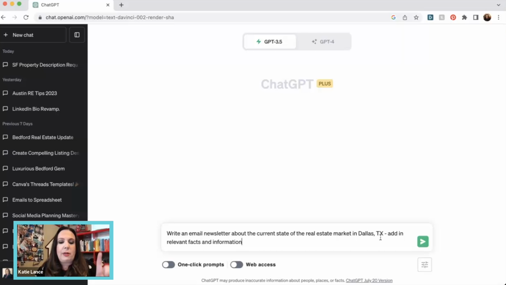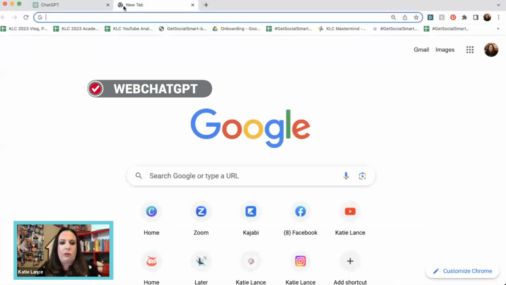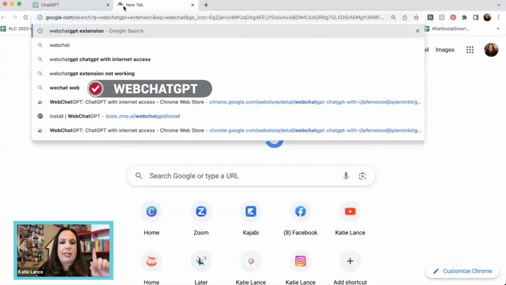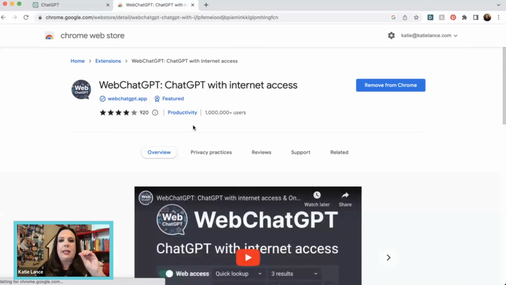what I'm going to do is I'm actually going to turn on web access. Now I have a plugin that I've used. Once you install that, and in fact, if you just go to Google and type in ChatGPT extension, this is a Chrome extension. This is absolutely free. So you can add this into Chrome absolutely free. And now you have access to the internet with ChatGPT, right? Because remember, the data with ChatGPT only goes up to September 2021. So if you have a free account and you want web access, add in the extension.